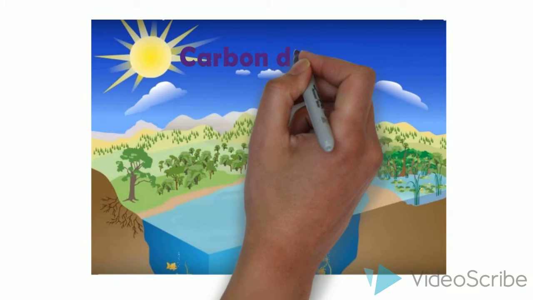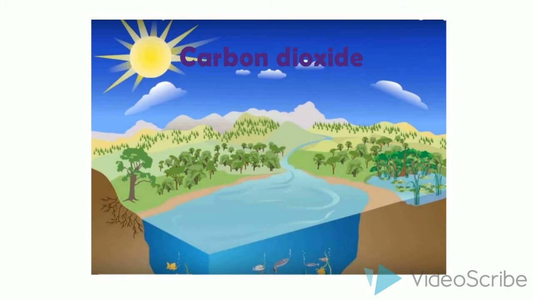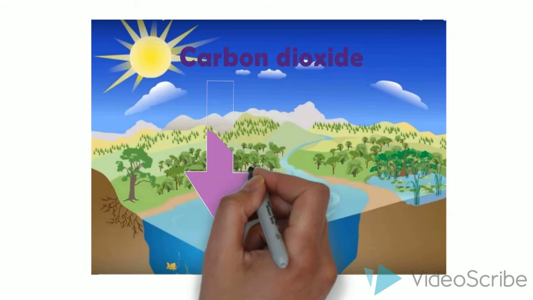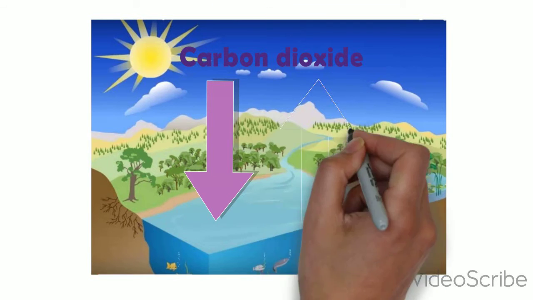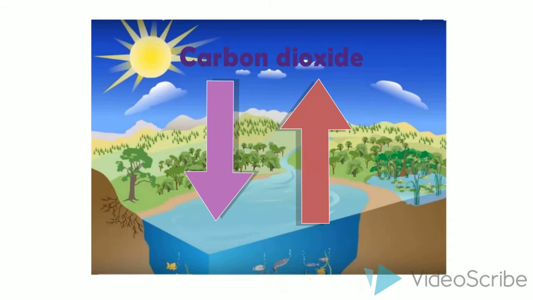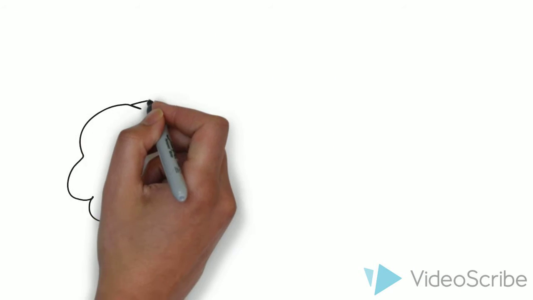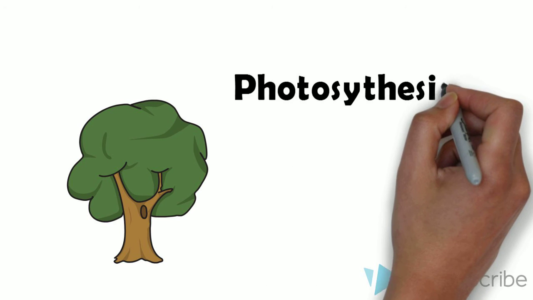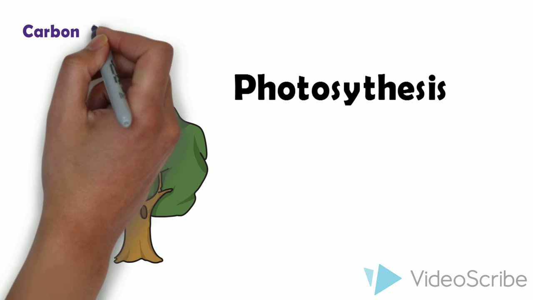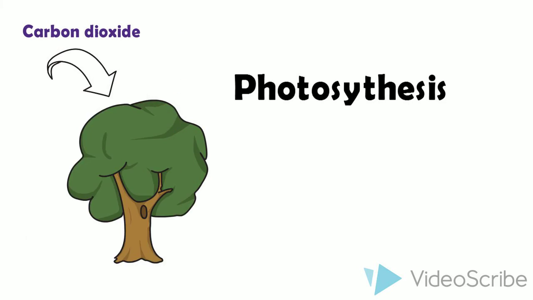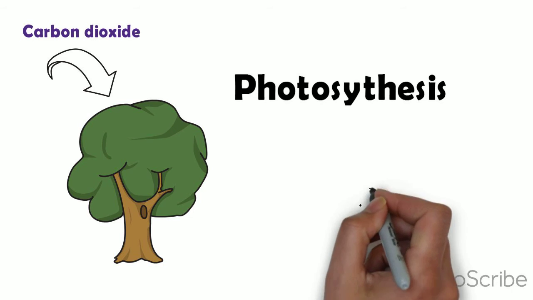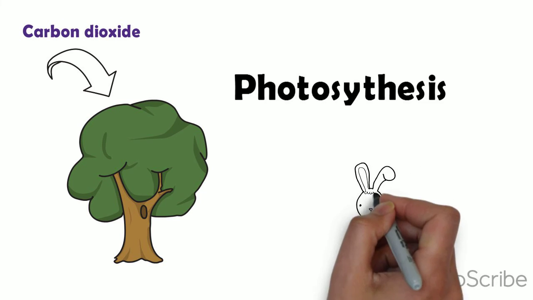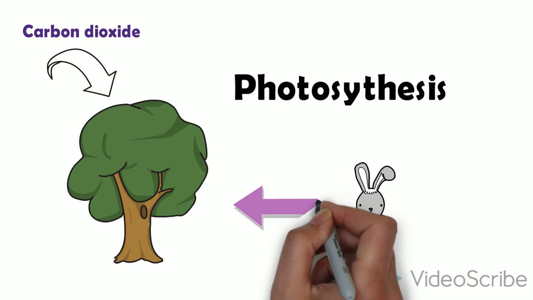In the atmosphere, we find carbon in the form of carbon dioxide. There are many ways that CO2 moves out of and into the atmosphere through natural processes. For example, one of the ways that CO2 is moving out of the atmosphere is through photosynthesis. Plants take CO2 out of the air and use the carbon to grow. That means plants store carbon. When animals eat plants, they use the carbon for energy and to grow.